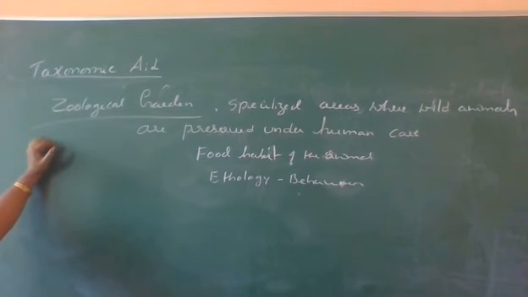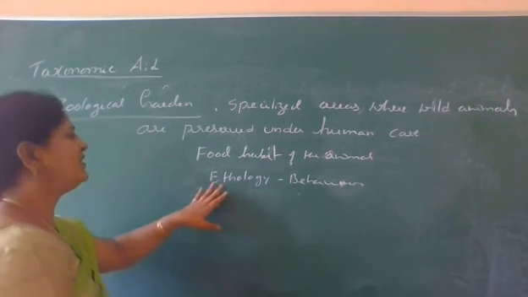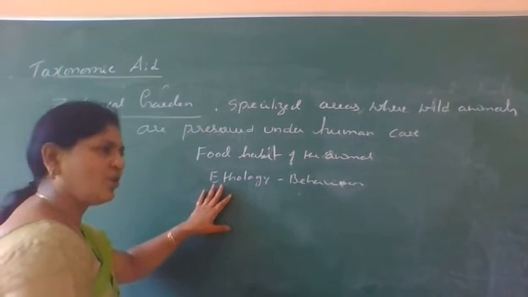So by observing the zoo, we can identify the food habit of the animals, and also we can clearly study the behavioral aspect of the animal, how it behaves, what is the nature of the animal. That is called behavior of the animal, and that branch is called ethology.